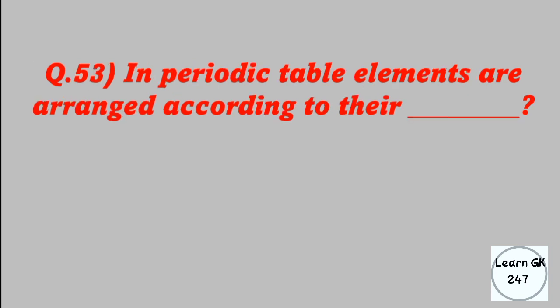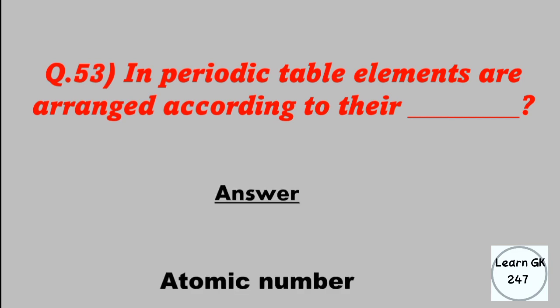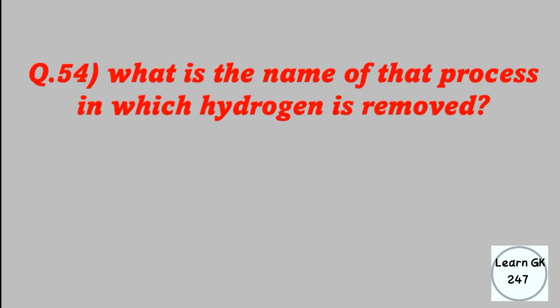In the periodic table, elements are arranged according to their? Answer: atomic number. What is the name of the process in which hydrogen is removed? Answer: oxidation.